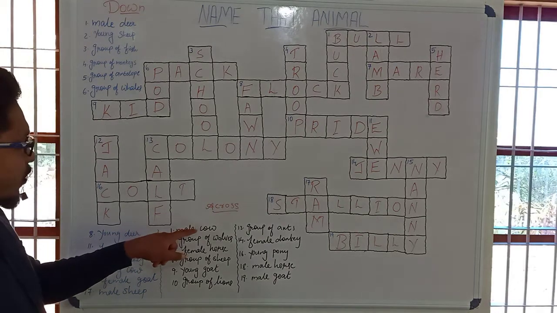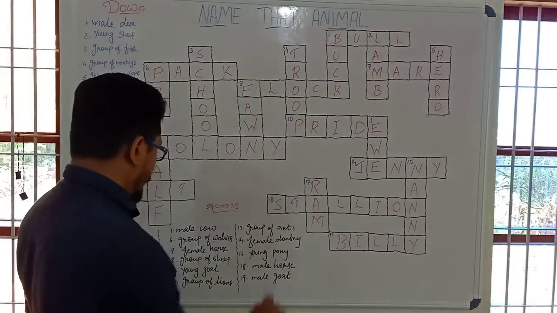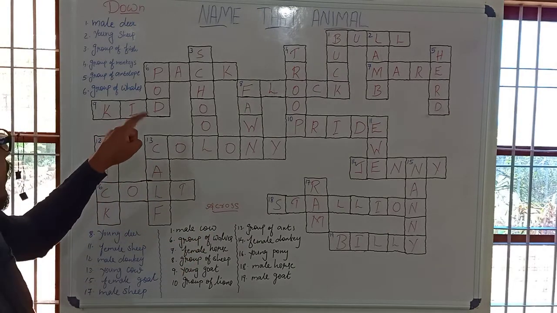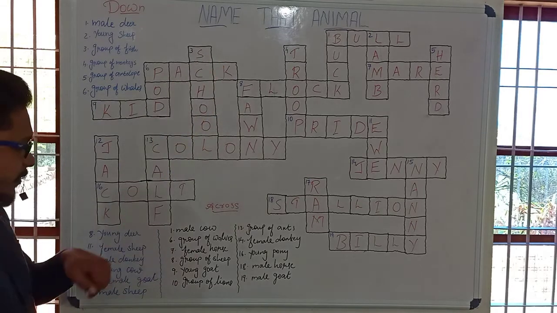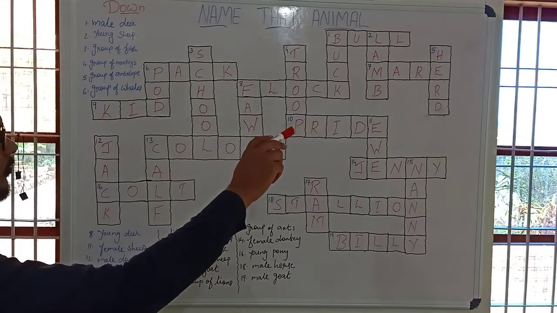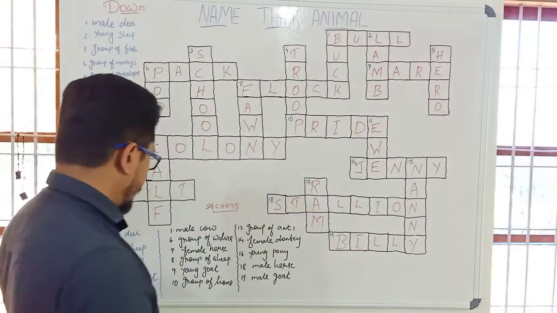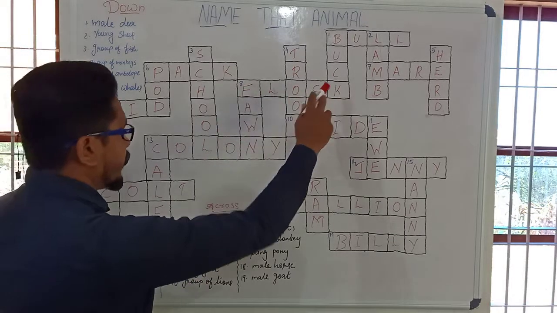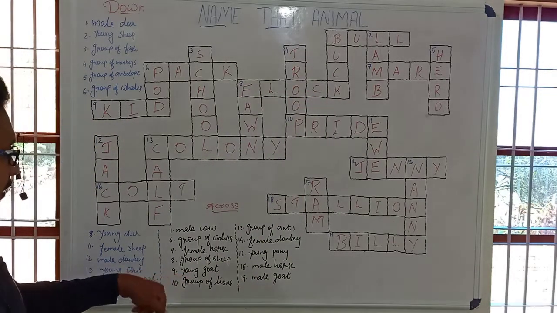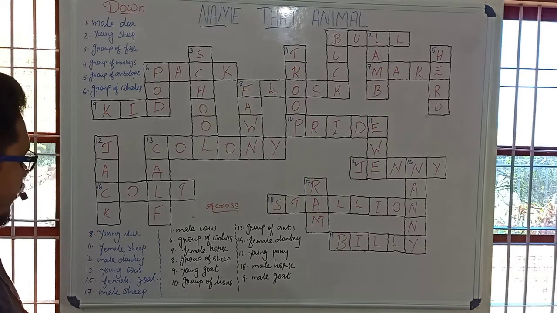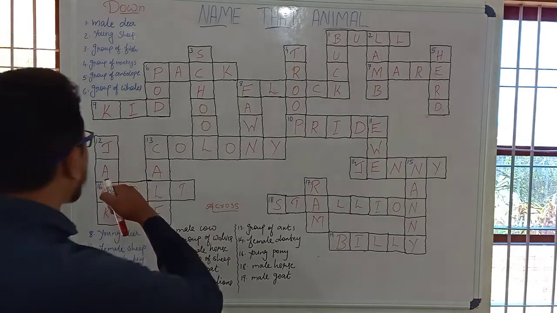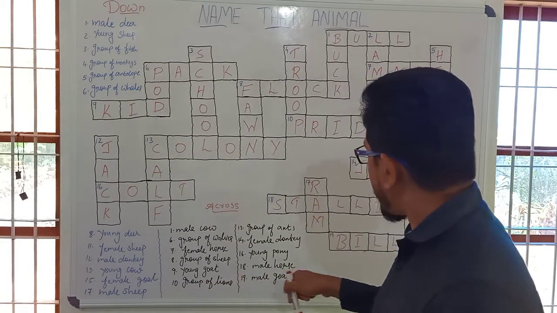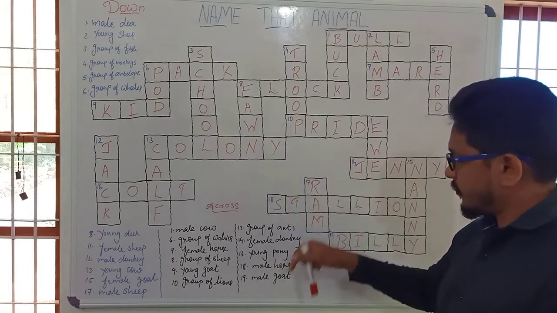And now the ones that come across. What's the word used for male cow? First one, it's bull. Group of wolves, sixth one right side. It's pack. Female horse, seventh one right. It's mare. And group of sheep, eighth one right side. It's flock. And ninth one, young goat. What's the word used for young goat? Ninth one, it's here. Kid. And 10th one, group of lions, it's pride.